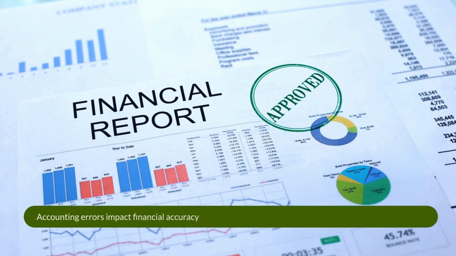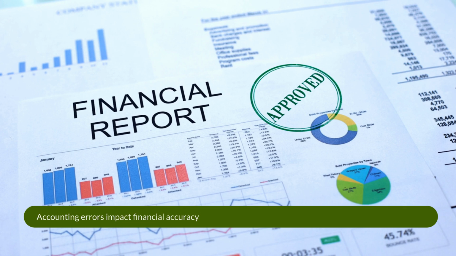Accounting errors can occur during financial reporting. These errors include omission, commission, and principal errors. Identifying and correcting these errors is crucial for accuracy. Errors can lead to misleading financial information. Understanding common errors helps in maintaining financial integrity.